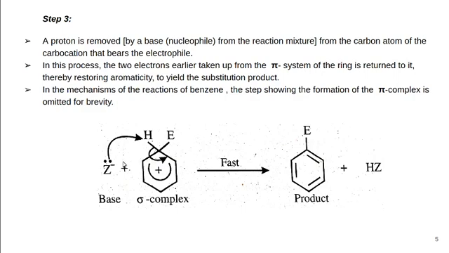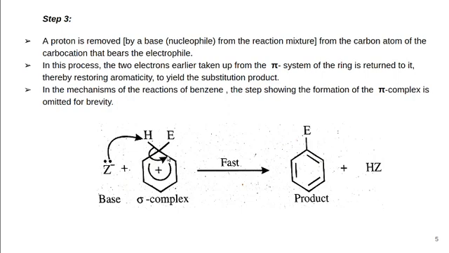So during the reaction with the base, the proton leaves the system, leaving the electron pair in this bond. So the aromaticity that was disrupted in the second step will be retained during the third step.